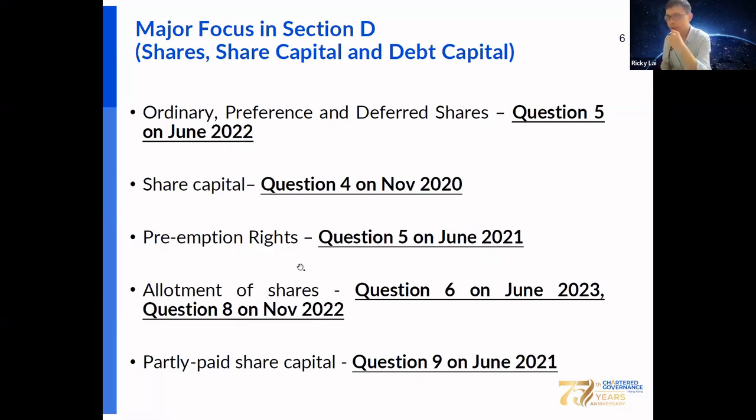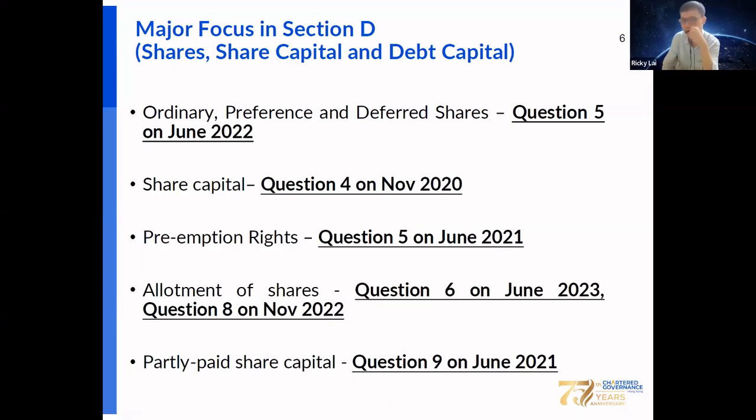Okay, apart from Section D, today's workshop also focuses on Section D of the syllabus, including share capital and debt capital. You should have some ideas on the types of capital, for example ordinary shares, preference shares, and deferred shares. What are the major characteristics and the major differences between them? You should have a general idea on the share capital of a Hong Kong company.